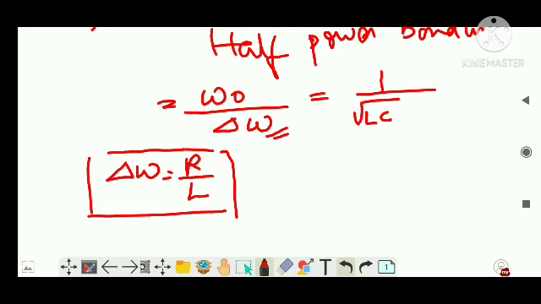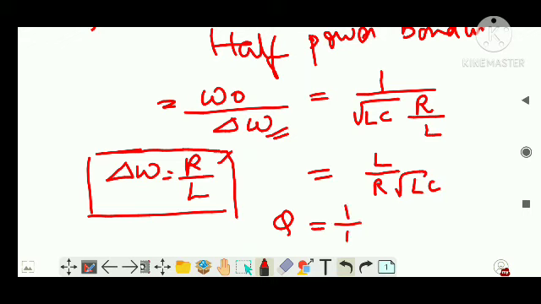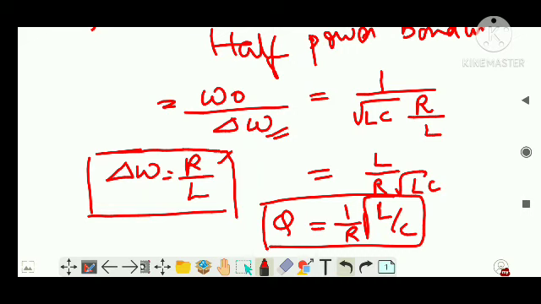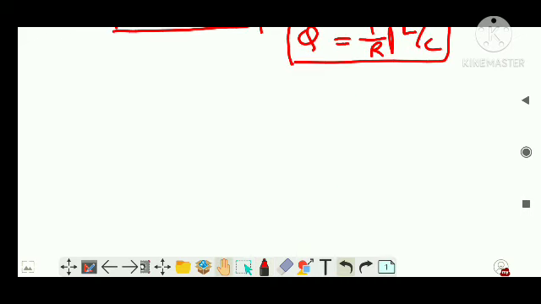That is, if you want to know the bandwidth or half power bandwidth, you just have to find the ratio of R and L. So in place of delta omega, I write R by L. So it becomes L by R root LC, or you will get quality factor equal to 1 by R root of L by C. You got the same expression as the previous one. Clear? This is something which is asked in your numerical sections.